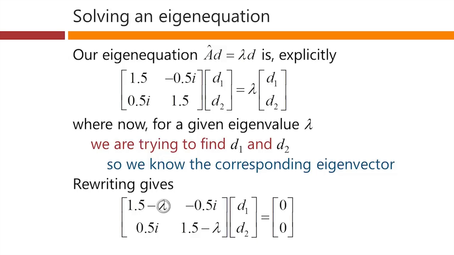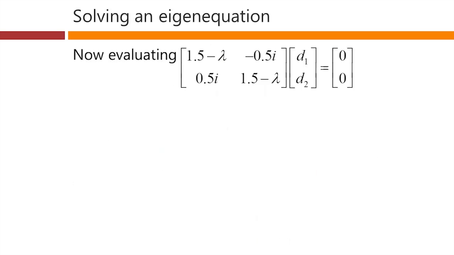So 1.5 minus lambda, having taken that over on the diagonal here, minus 0.5i as before, and then again we've got minus lambda d2 to put on the diagonal here. So we've taken all this stuff on the right and pushed it into the matrix on the left. We're left with the 0 vector on the right.